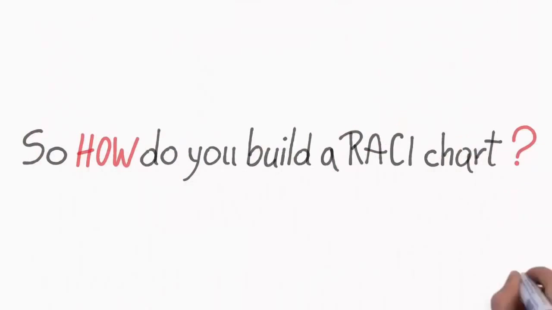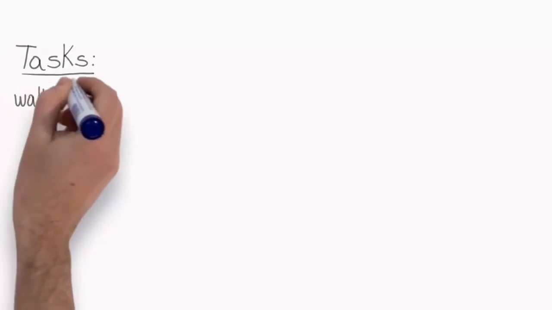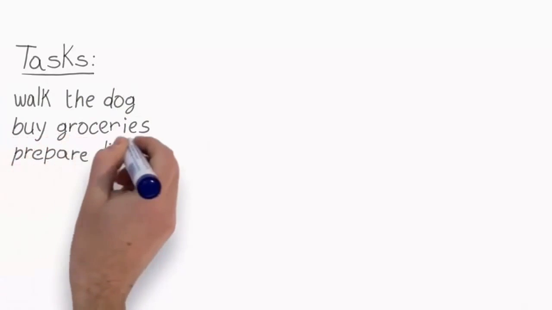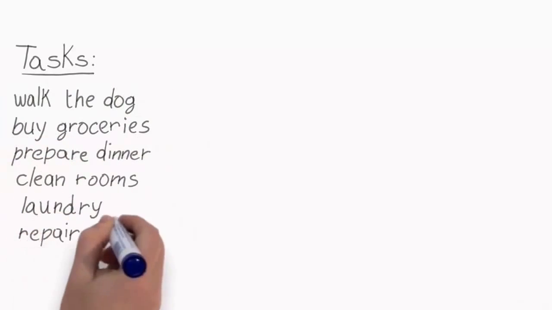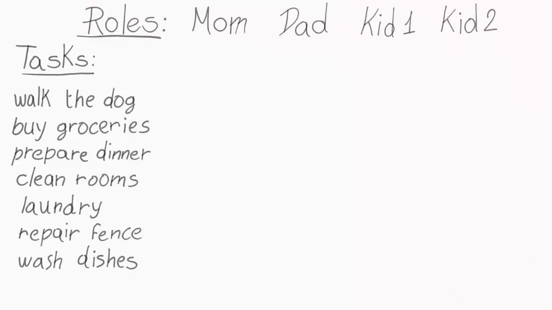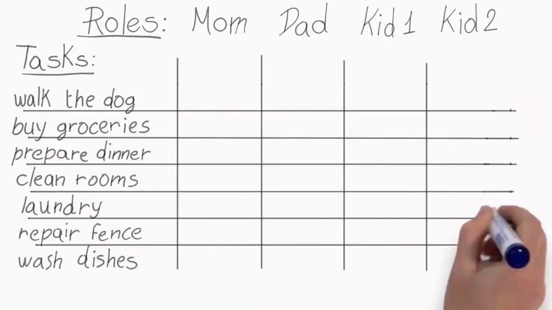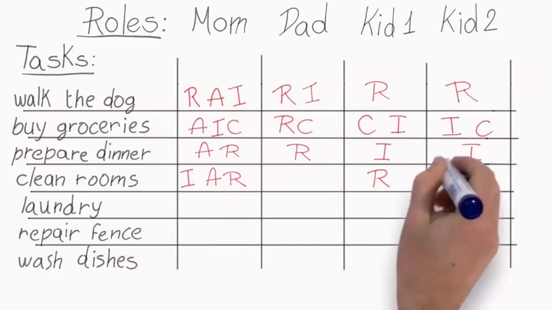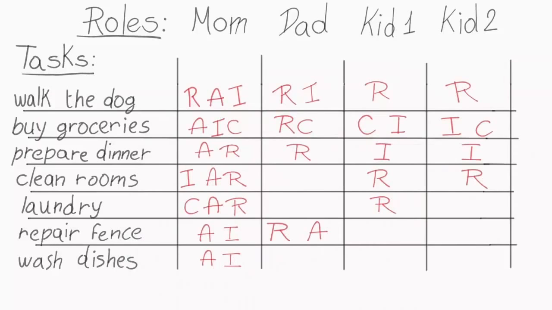So how do you build a RACI chart? Well, there is actually a great procedure in place. First of all, identify all the required tasks and activities. Then identify the roles. So who should be doing or who should be performing all of these tasks? Then assign the RACI codes: who will be responsible, accountable, consulted, and who will be informed. Of course, this is a collaborative process. Then identify where the gaps or overlaps are.